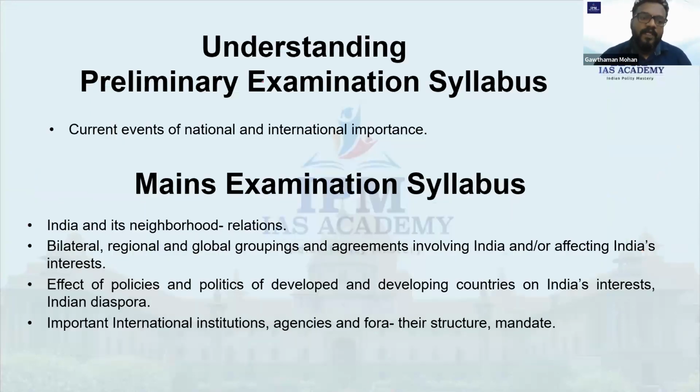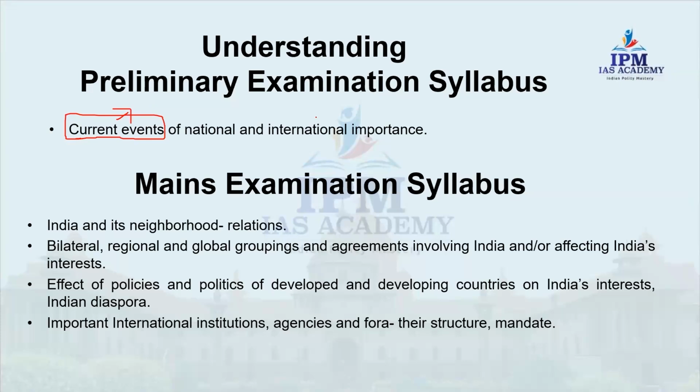Now, coming to the preliminary examination syllabus and the main examination syllabus. Okay, see, there is only one line they mentioned about international relations in the preliminary examination: current events. Okay, so the word is very important. Current events means, what is the only source of information regarding current events for us? What is that only source? Newspaper. Yes.